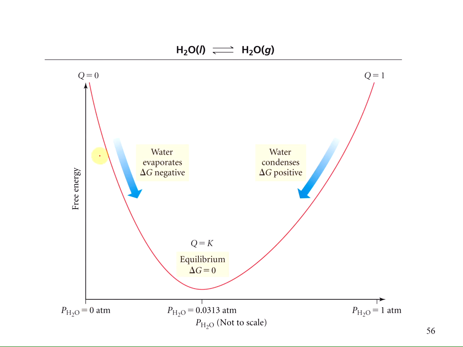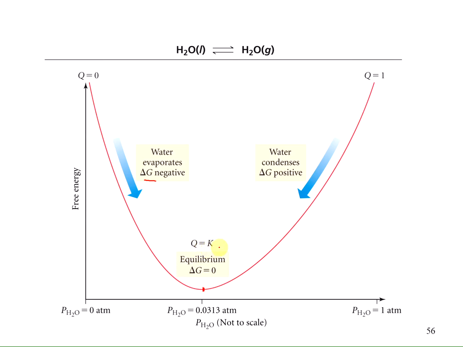But as the reaction progresses and we start approaching equilibrium, going in this direction we have a decrease in the free energy. So if the free energy is decreasing, we have a negative change in the delta G. So our delta G is negative as we go down. Now once we get to the bottom of this well, we reach equilibrium. So at equilibrium the delta G equals 0 and the Q, the reaction quotient, equals K.